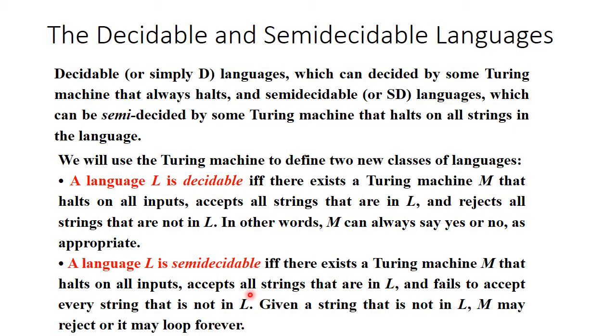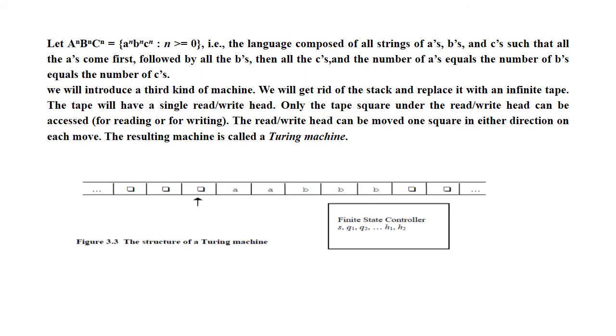If the string is not part of the language, then it may reject or it may loop forever. You might have seen while running a program, maybe a C program, if you have not given a proper input, then it may loop forever. That possibility can come in case of semi-decidable language.